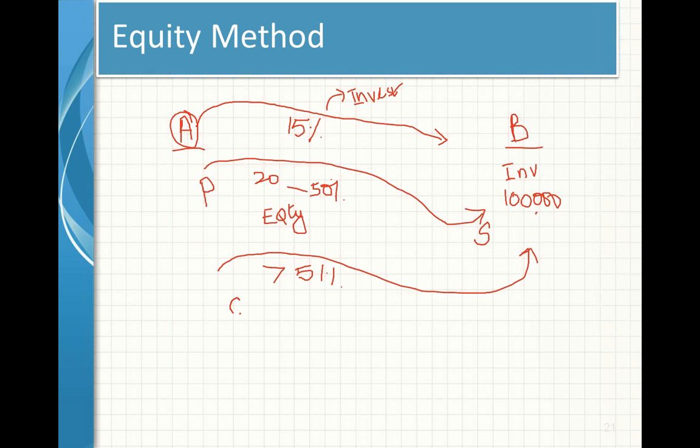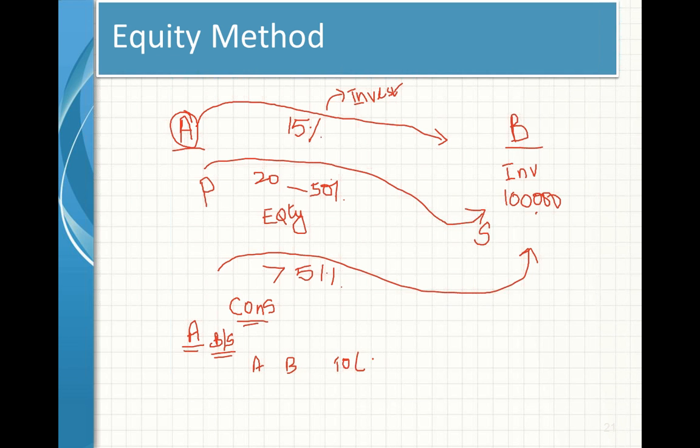Therefore, consolidation is required. Consolidation means company A's balance sheet is to be prepared like this: A, B, and total.